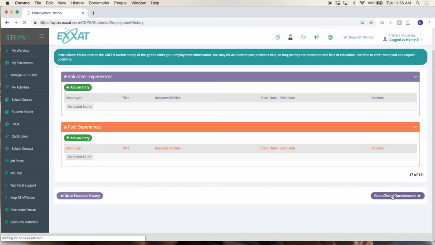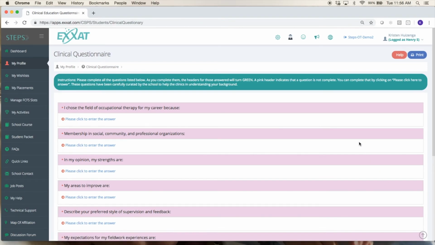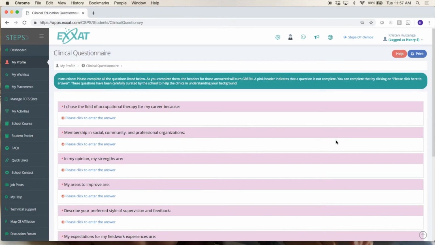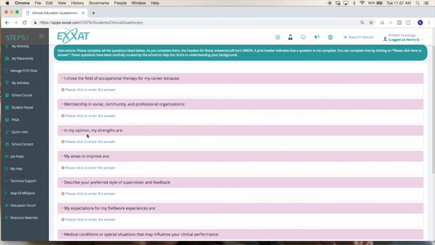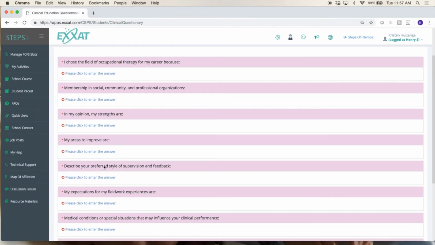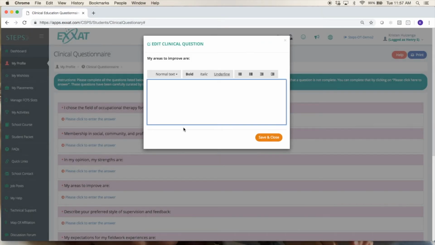The next section is a clinical questionnaire. This might look very different for you. Each school can choose their own questions here. So you'll just want to see each of these questions. You'll want to come in and just click to answer them. Any that have an asterisk next to them, your school has marked as required, so be sure to, at minimum, answer all of those required questions.